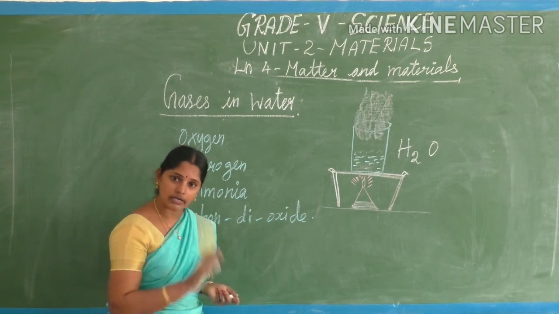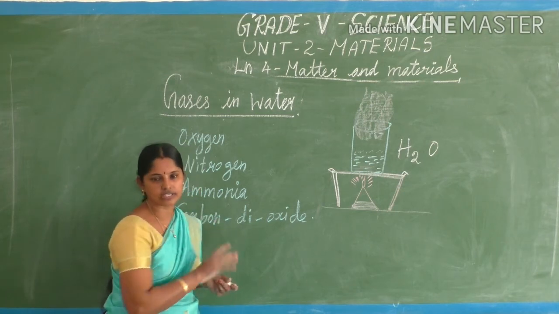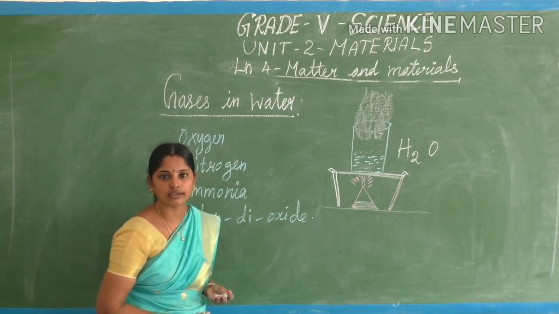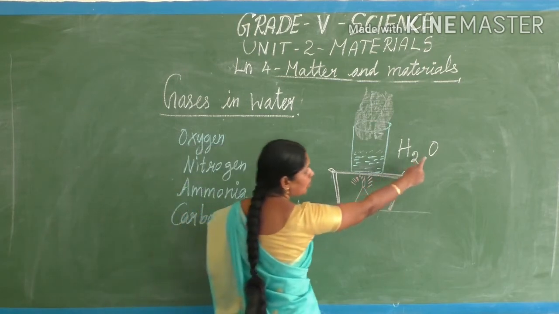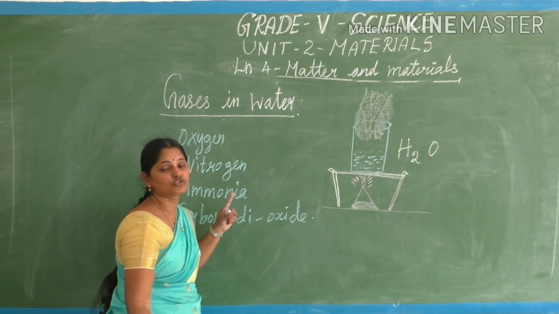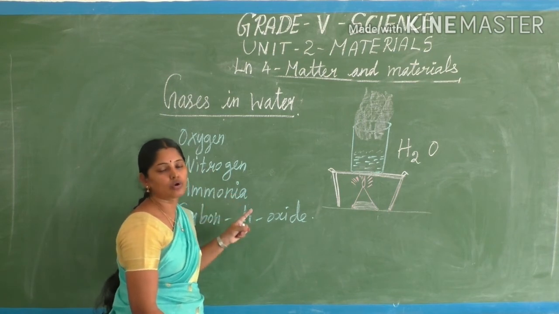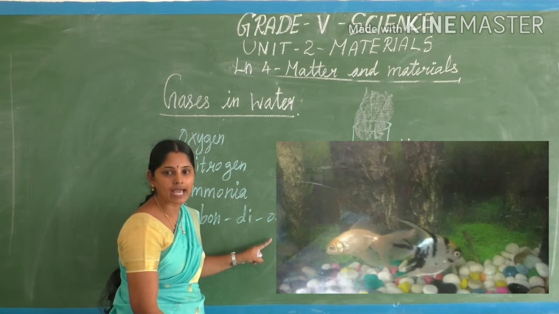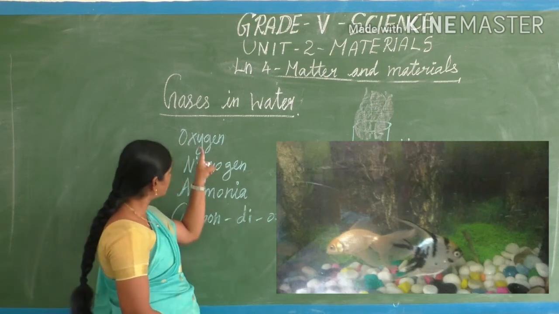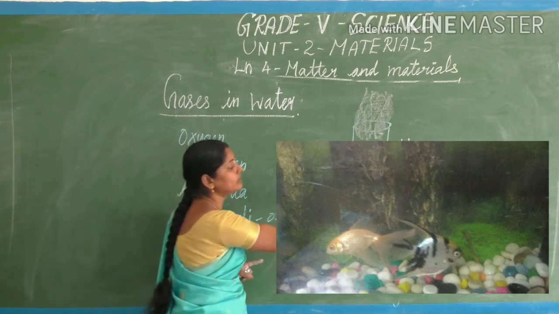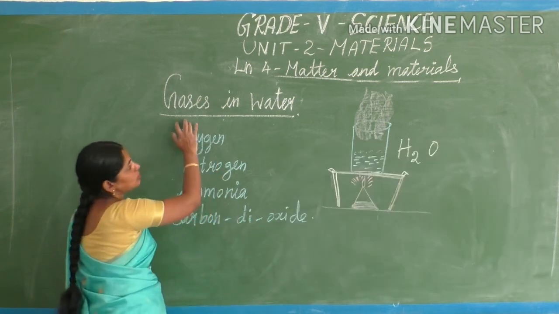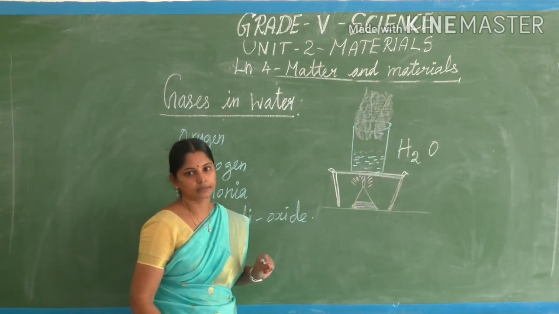Those plants and animals need oxygen for breathing. From where do they take the oxygen? The oxygen which is dissolved in water is absorbed by the plants and animals living in the water. Aquatic plants and aquatic animals utilize the oxygen dissolved in water. Do you understand? So gases also dissolve in water.